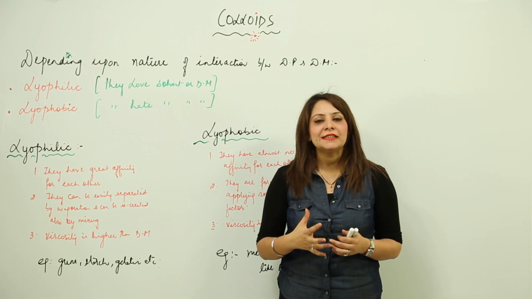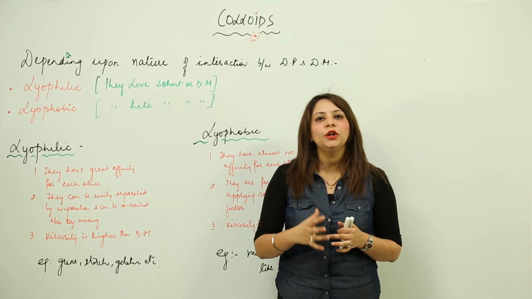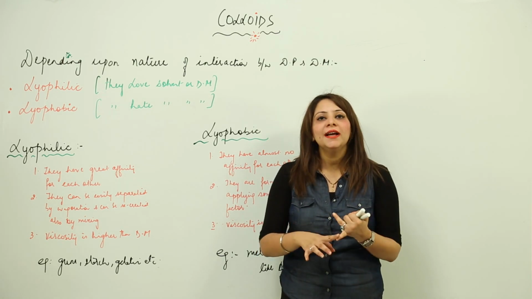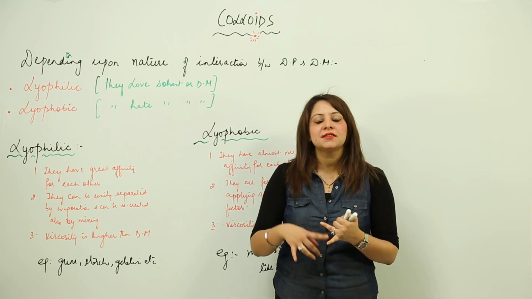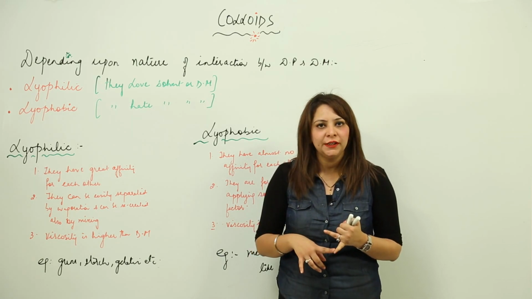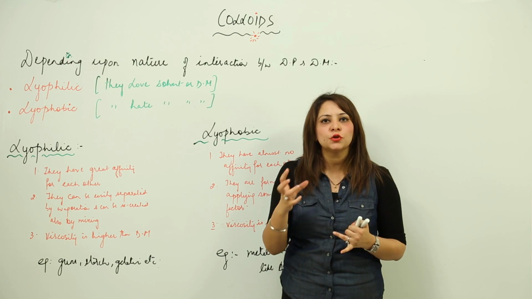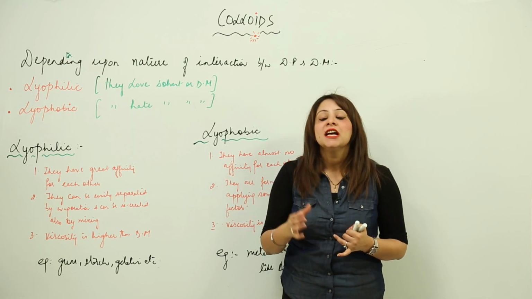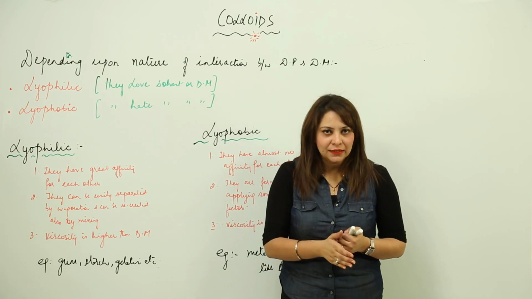Now, as we discussed, we can differentiate colloids depending upon three factors into different categories. The first one we have already discussed, that is depending upon the physical states of dispersed phase and dispersion medium. We classified various solid and liquid colloids as sols, aerosols, gels and emulsions, right. So now we are up to the second classification.